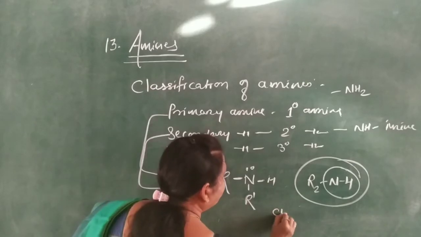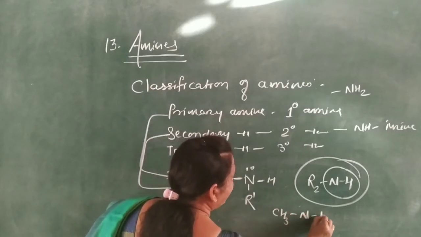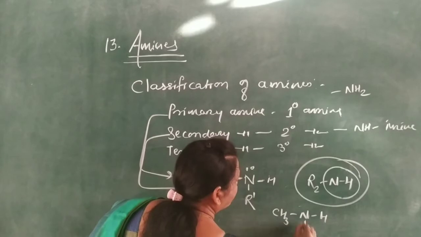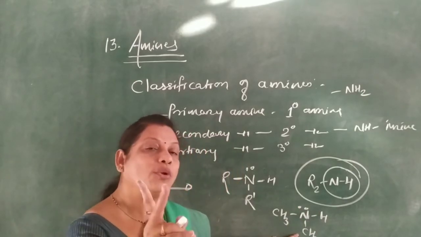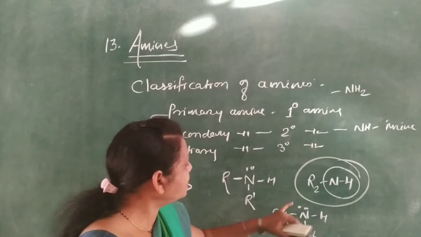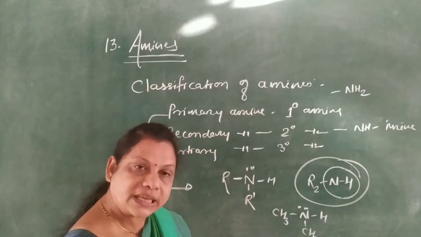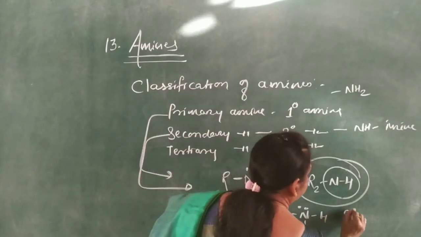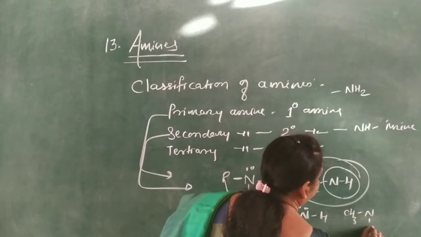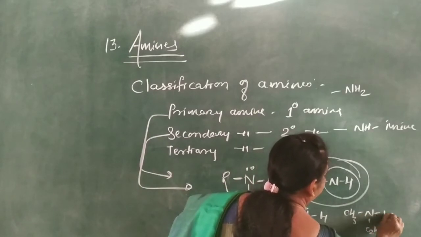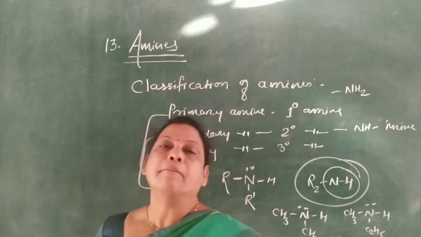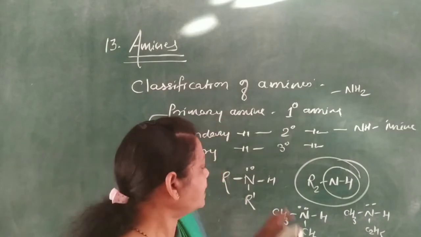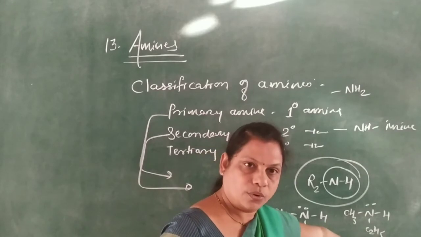For example, CH3NHCH3. This is dimethylamine. Two methyl groups are there. So dimethylamine is the example of secondary amine. Then CH3NHC2H5, with H on the nitrogen. This is ethylmethylamine. It is again a best example of secondary amine.